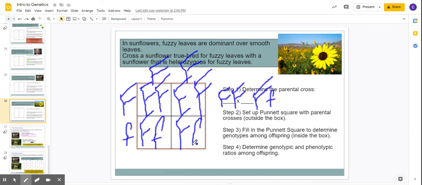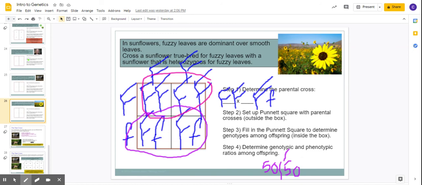Okay. So if we look at the genotype ratio, I've got two that are big F, okay, these two are big F, right? And these two, see if I can make it a different color. These two are big F, little f. So my genotype ratio, again, is going to be 50-50 or 2 to 2, or 50%. It depends on the problem as to how they actually will label it.